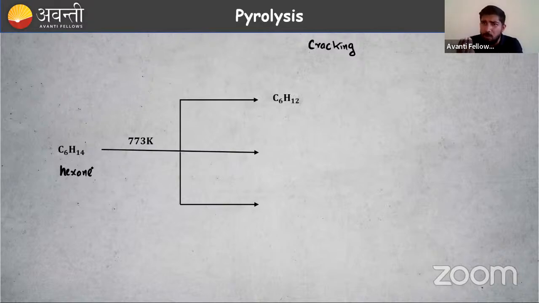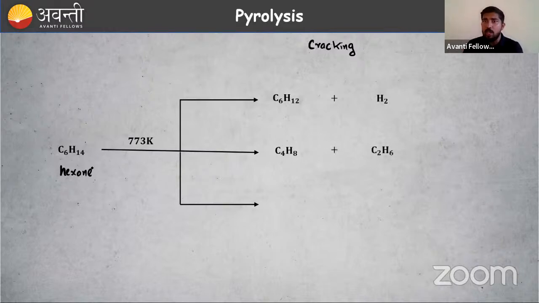Let us check some of them. From C6H14, C6H12 is formed. What is the difference between these two? That is hydrogen, H2. So small fragments, hexane to hexene plus H2. Then another chance, C4H8 can be formed.